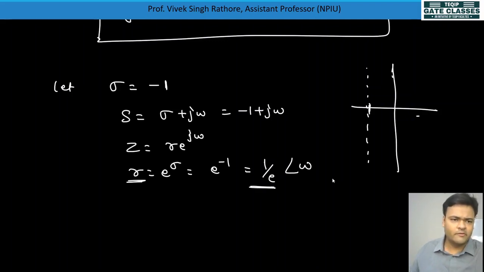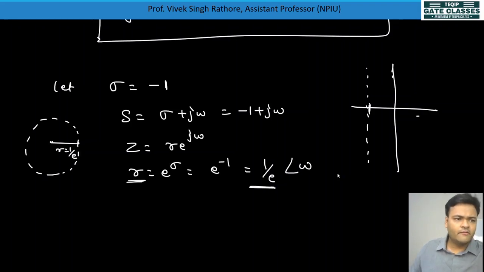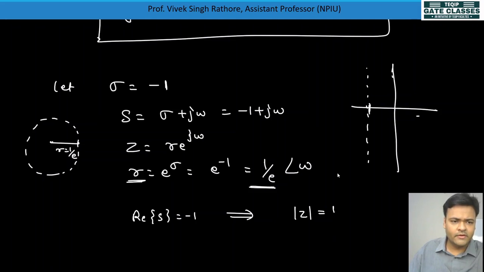So whatever omega value will be there, I will draw this in the left hand side, this r is equal to 1 by e circle. So ultimately, for s, real part of s equal to minus 1 will represent r or mod of z equal to 1 by e.